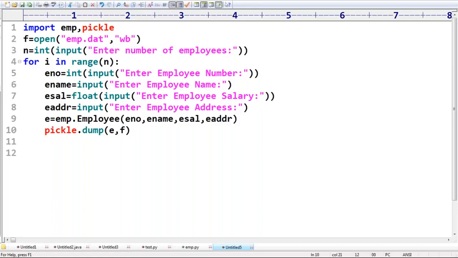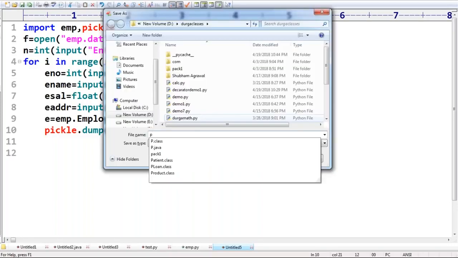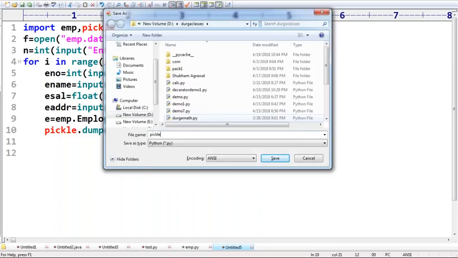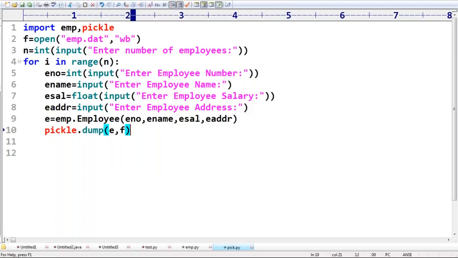Let me save this code as pick.py, instead of the module name. Are you getting that? I'm saving it like this, pick.py. Is that clear? Are you able to understand what I'm doing? Sir, the employee class is ready.